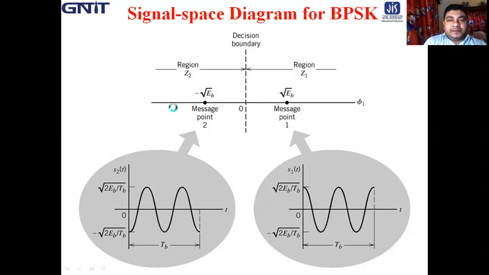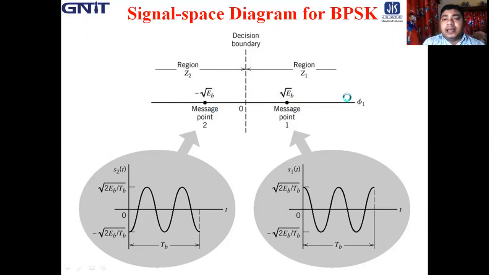And on this basis function, message point 1 exists at plus root over EB, and message point 0 exists at minus root over EB. So say it is for message point 2, whose mean value is minus root over EB.